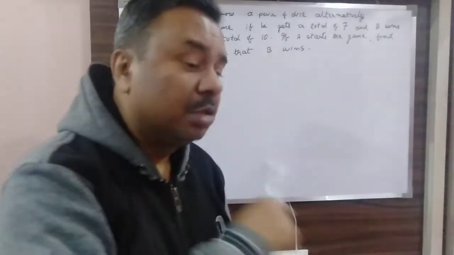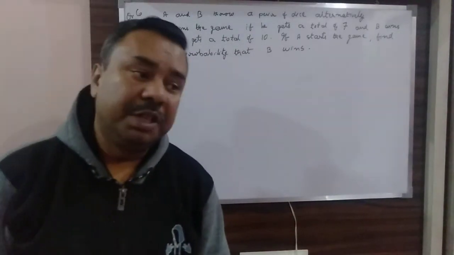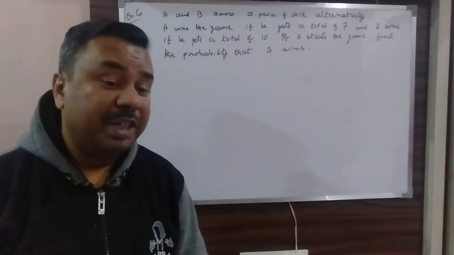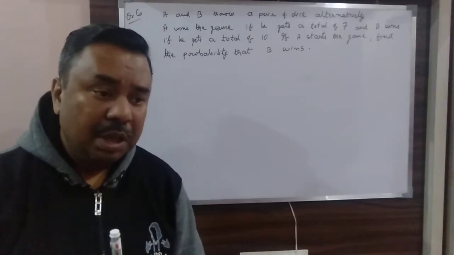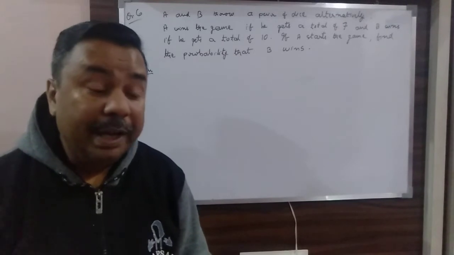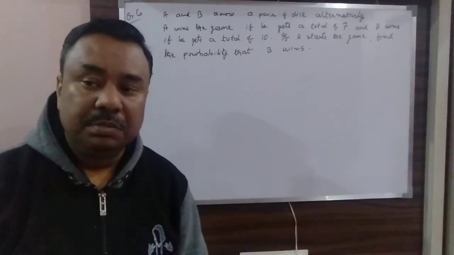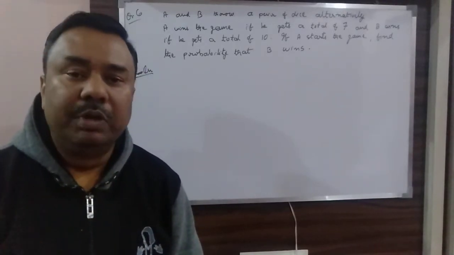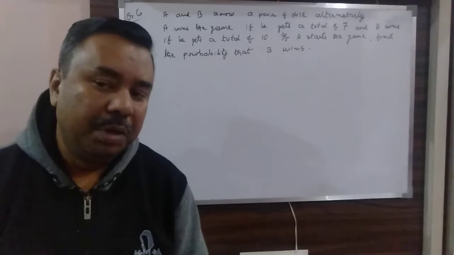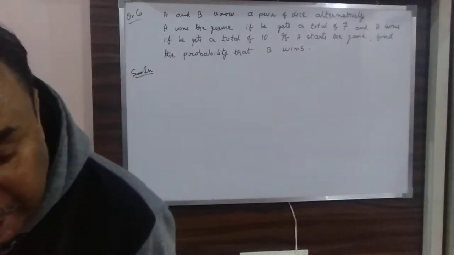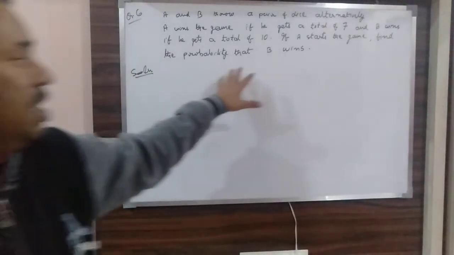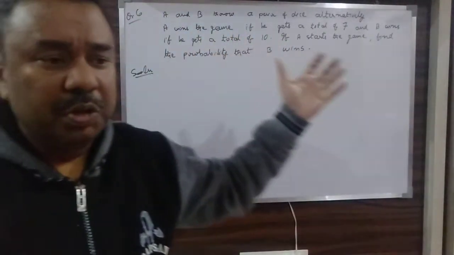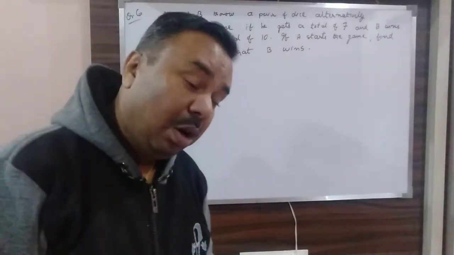If A is not getting a total of 7, then B will get a chance to throw the dice. Now if B gets a total of 10, then he wins, and if he is not getting 10, then again A will get a chance. So this cycle will go on, and no one knows at which level the game will be over. This question says find the probability that B wins. You can get the question for A also, you can get the question for B also.